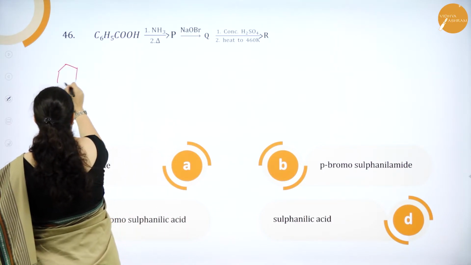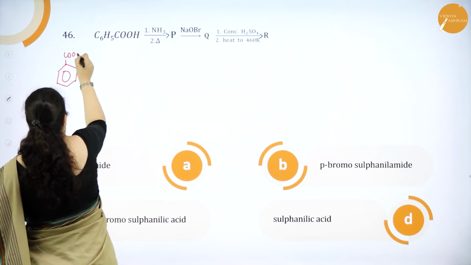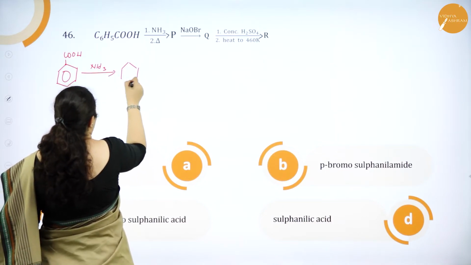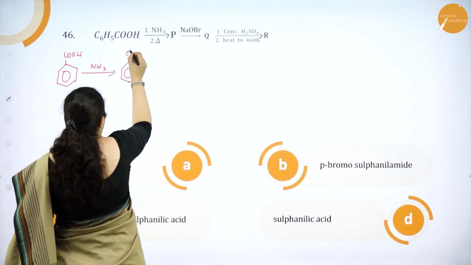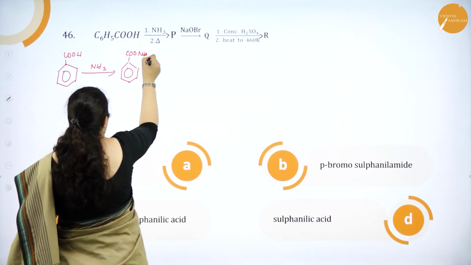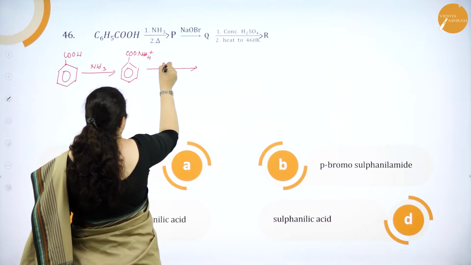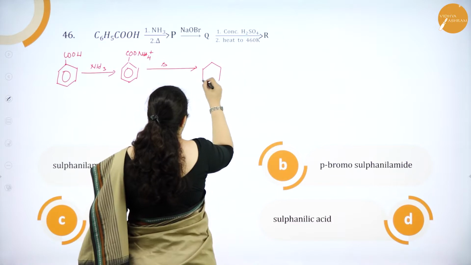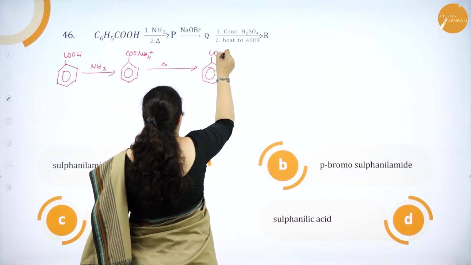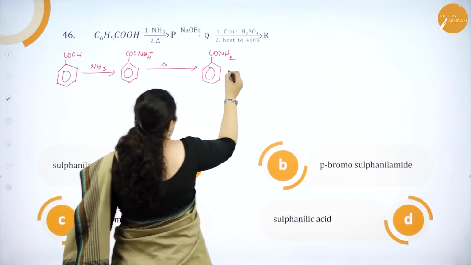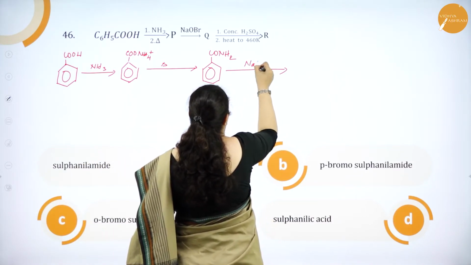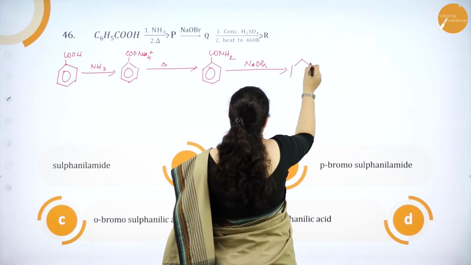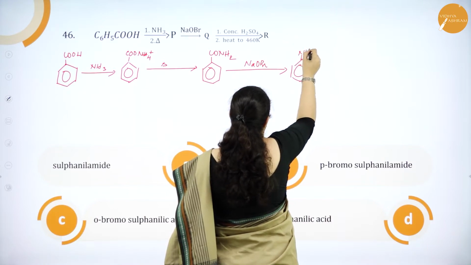Okay. So, it is benzoic acid, C6H5COOH. First with ammonia NH3, it will form C6H5COONH4. When it is heated, water molecule will be removed. You will get it as C6H5CONH2. Further, when it is treated with NaOBr, what will be formed? CO group will be removed. You will get it as NH2, that is aniline.